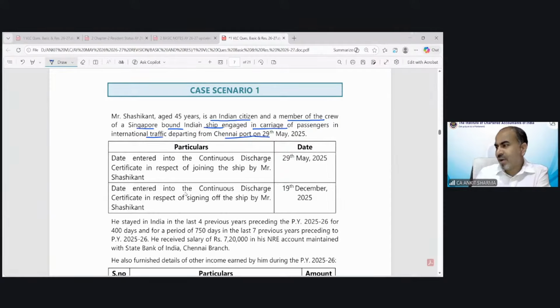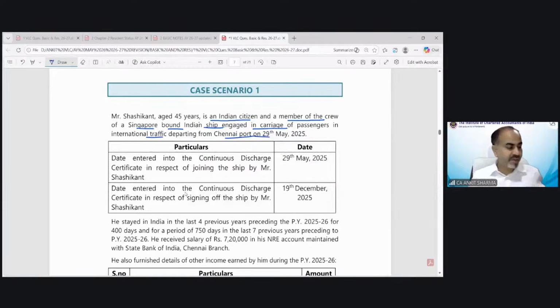In this kind of question, we have seen the calculation is different from a normal question because you are an Indian citizen, a member of an Indian crew going outside India.